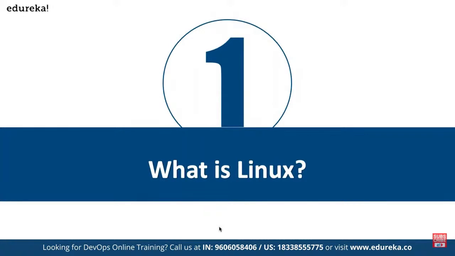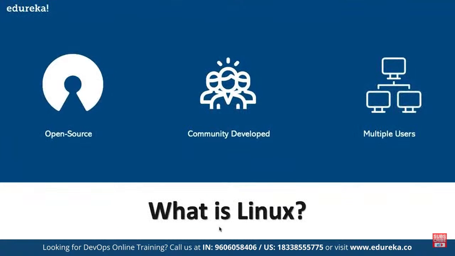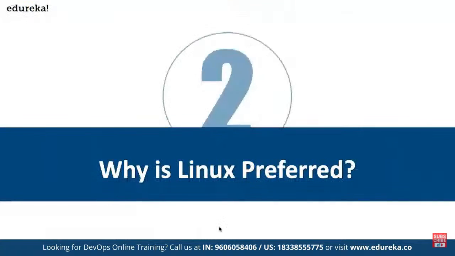Linux, as we know, is an open source and community developed operating system for computers, servers, mainframes, mobile devices, and embedded devices. It has support on almost every major computer platform, including x86 and ARM, making it one of the most widely supported operating systems available.